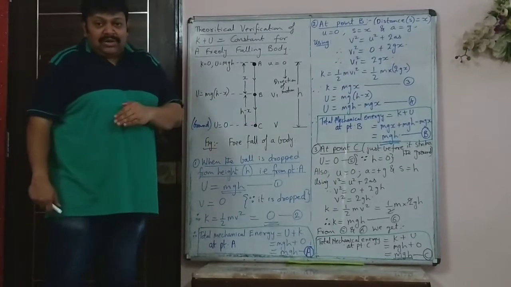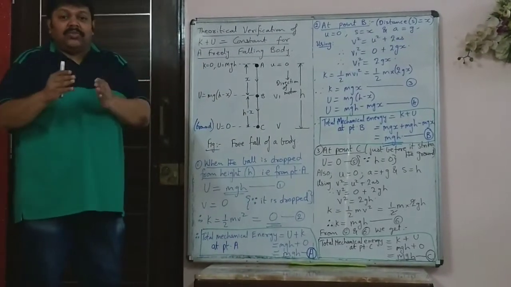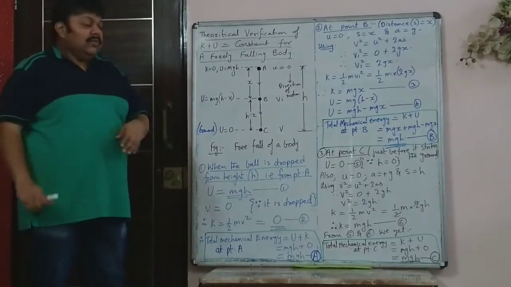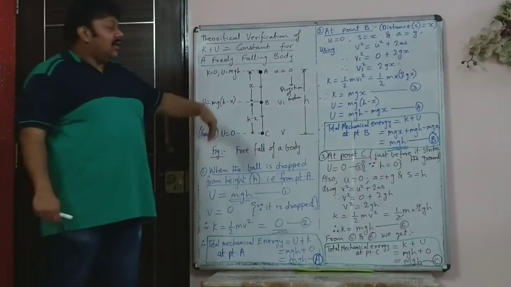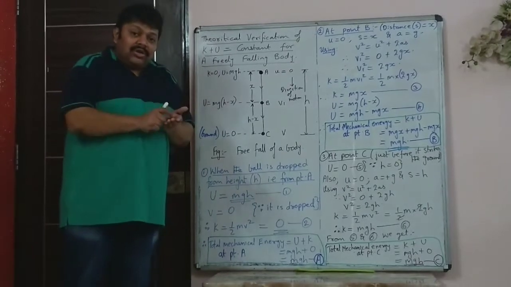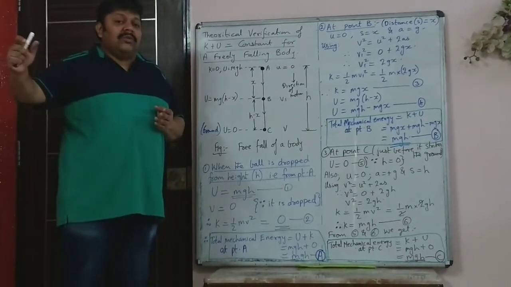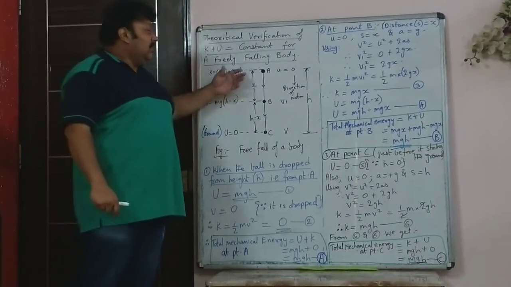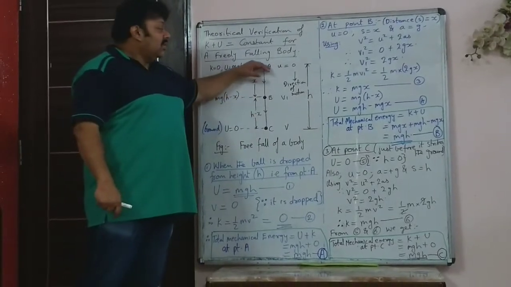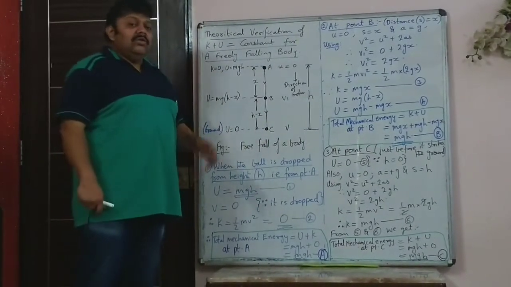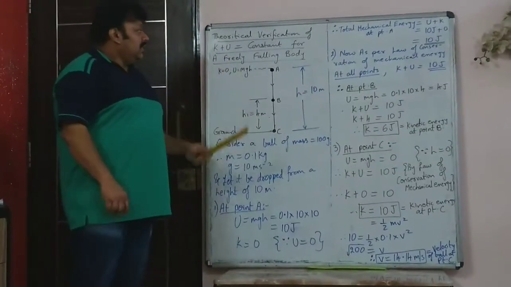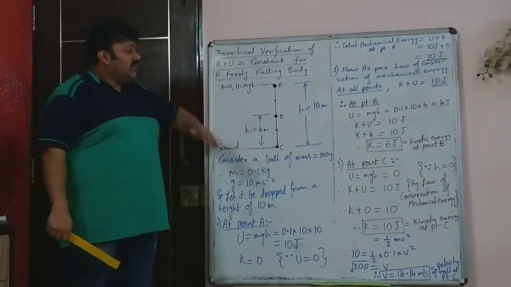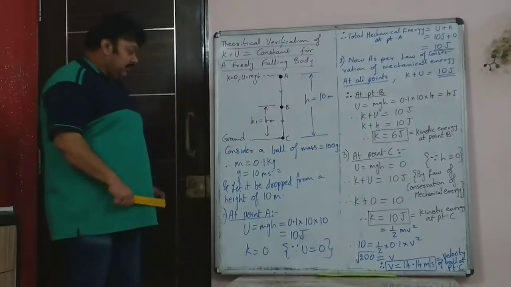Yes, there may be conversion from potential to kinetic. Some potential energy may be getting lost and kinetic energy is gained, but potential plus kinetic, that is total mechanical energy, will remain 45 joule, because at the top it was 45 joule. We'll see an example. Copy this first. So now we'll see the verification of this in the form of a numerical example.